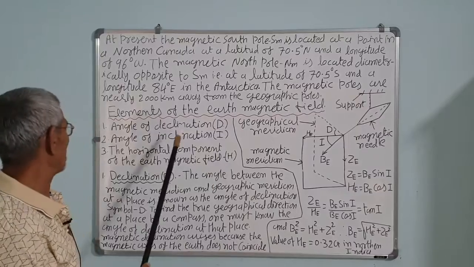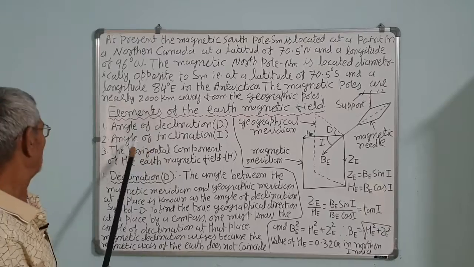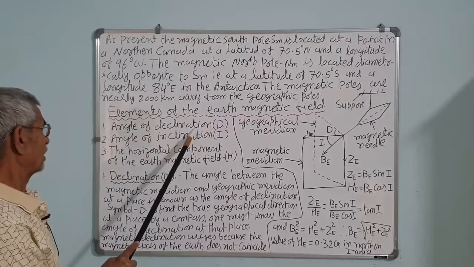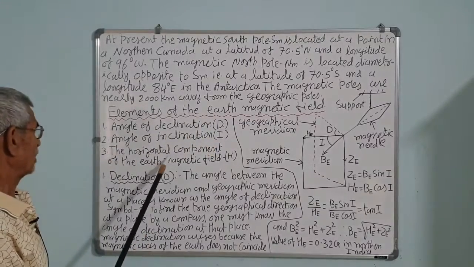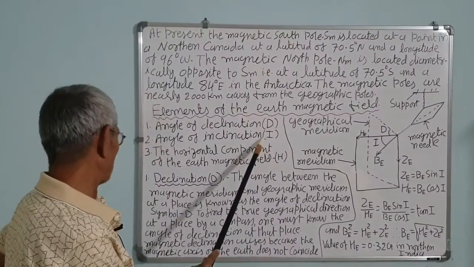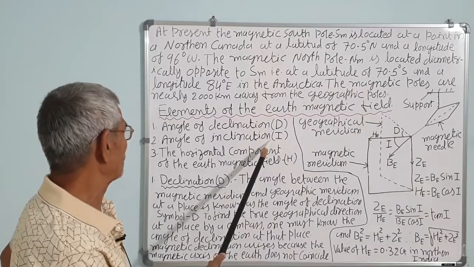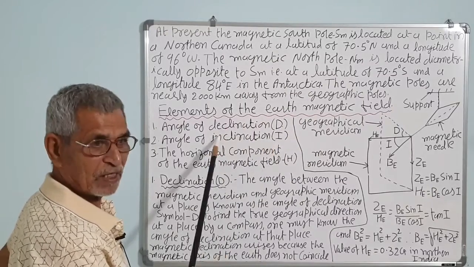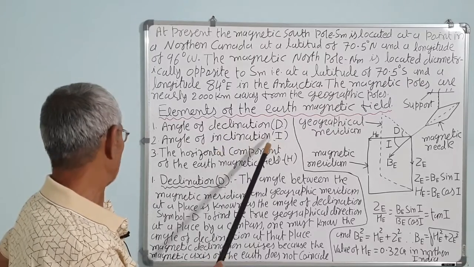Now, elements of the earth's magnetic field. There are three elements of the earth's magnetic field by which we can know the earth's magnetism and its direction: angle of declination, that is D, angle of inclination, that is I, and the horizontal component of the earth's magnetic field H. The angle of inclination is sometimes called the dip angle. Generally students get confused, so make it clear that dip is not the declination; dip is inclination. The declination is D, whereas the angle of dip is inclination.